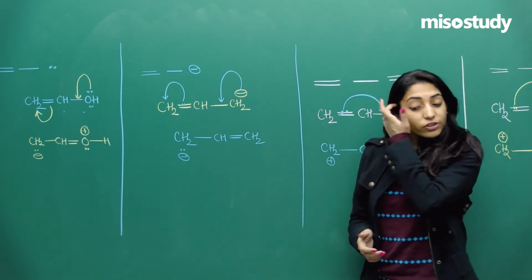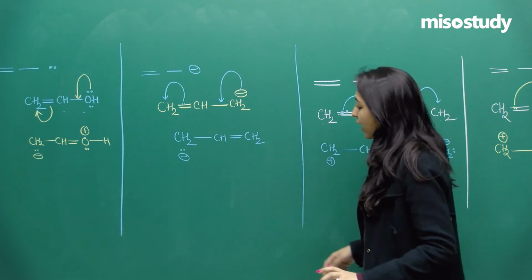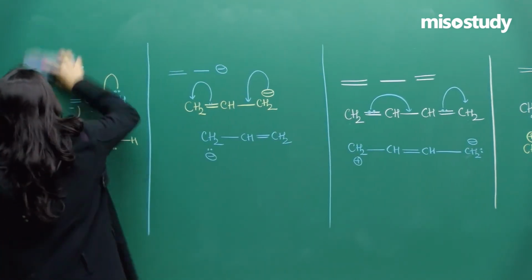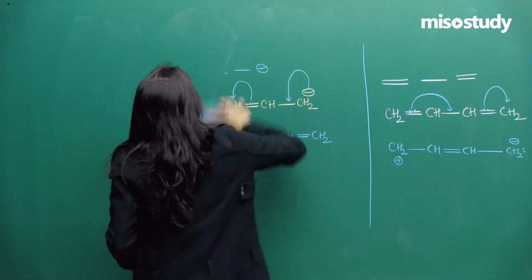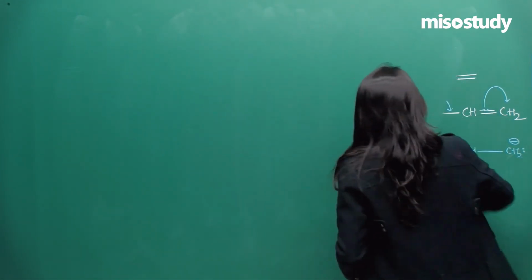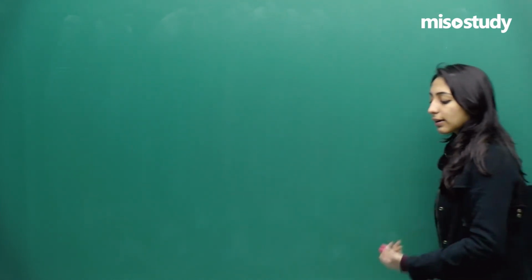Okay. But just from the chemical bonding chapter point of view, I'll show you one thing, like how actually the electron transfer is taking place. So these first and the second case I'll explain you. Maybe with the help of this you will be able to understand the crux behind resonance.